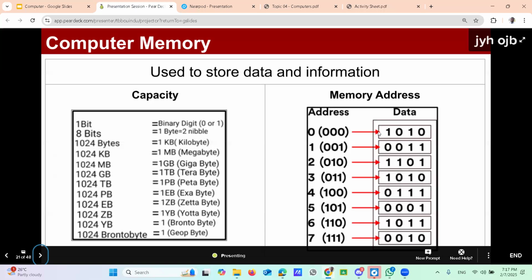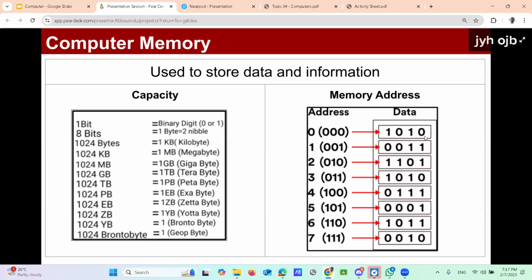You can see the location under address. The first location is 0. So 0 is the memory address, the memory location. In location 0, we store the data 1010. Is it clear?